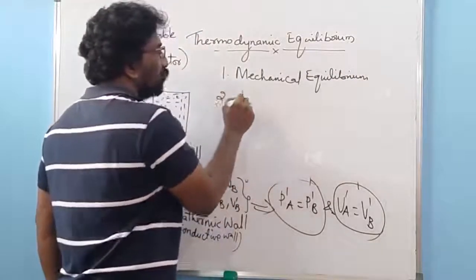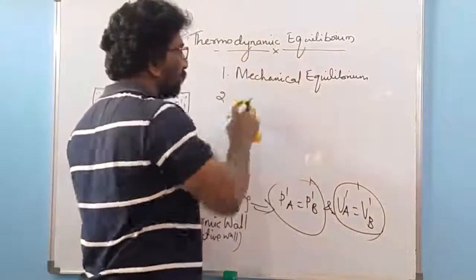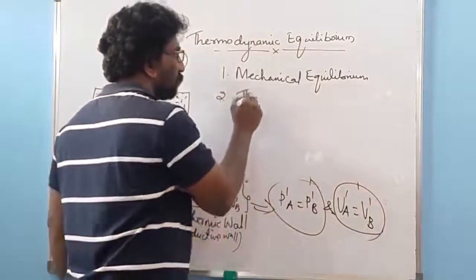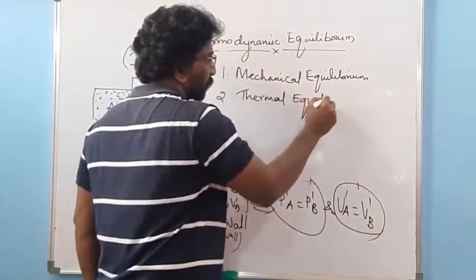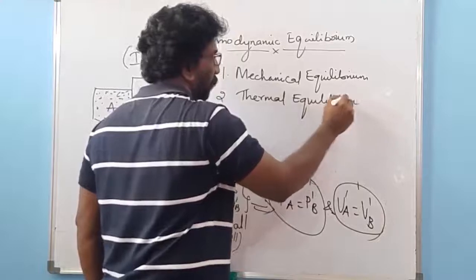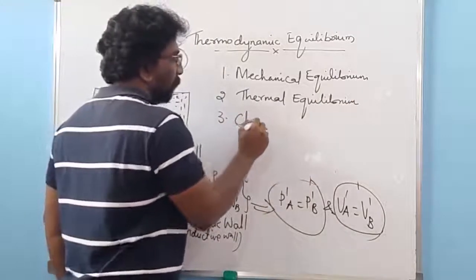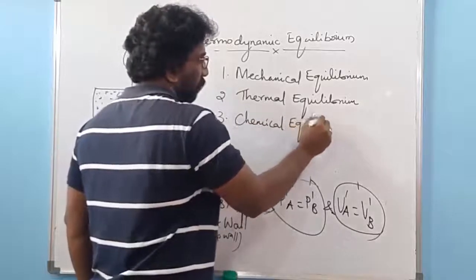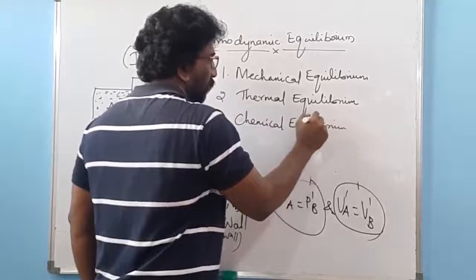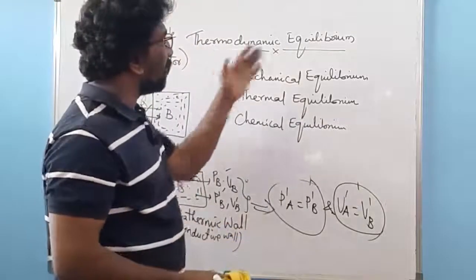Second one, it should satisfy thermal equilibrium. Third one, it should satisfy chemical equilibrium. So up to now we have understood what is meant by thermodynamic equilibrium.